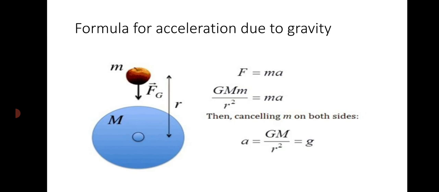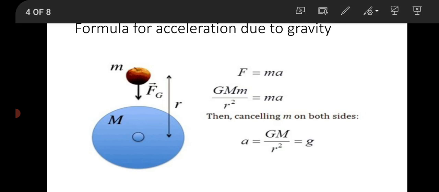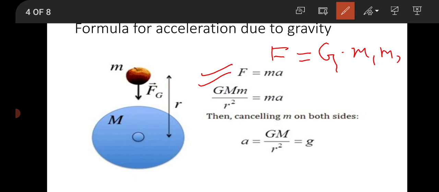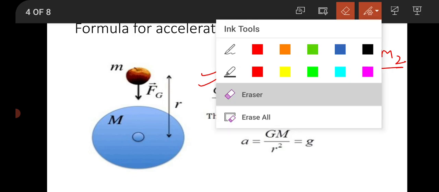Now let us derive the formula for acceleration due to gravity. See, from the second law of motion, we have learned that force is equal to mass into acceleration. This we have obtained from second law of motion. And we know that the gravitational force is represented by F is equal to G into m1 into m2 upon r square, where r is the distance of separation between the objects. So it is r square.